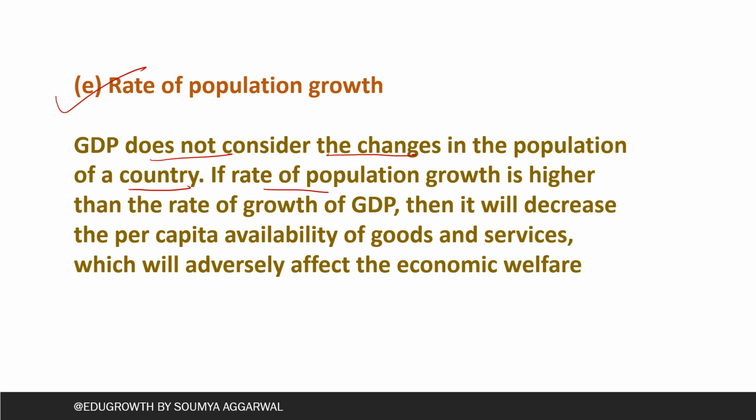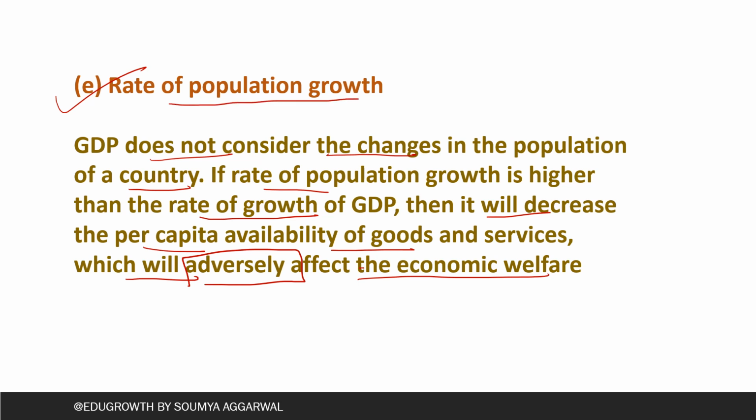If the rate of population growth is higher than the rate of growth of GDP, that is, if people are increasing faster than GDP is growing, then it will decrease the per capita availability of goods and services, which will adversely affect economic welfare. So at the rate at which population has increased, if GDP is not increasing at that rate, the goods and services in the economy are not increasing at that rate, and then they will not be available to everyone, because of which their welfare will be affected negatively. So the rate of population is not considered while calculating GDP, but it affects the welfare of the people.